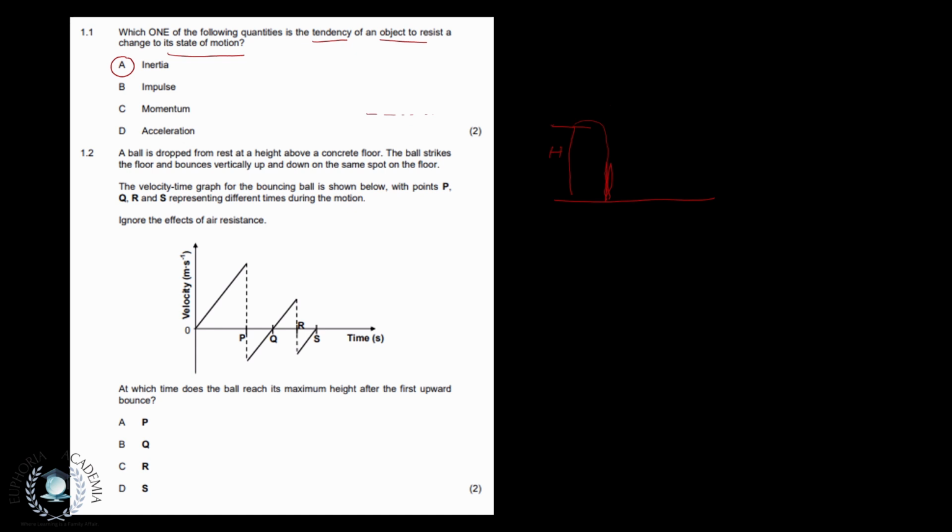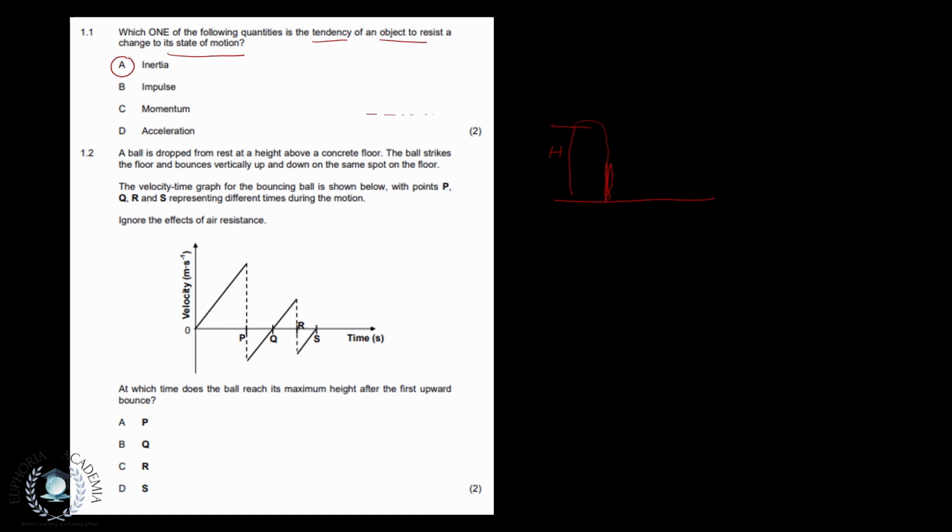Apparently, the velocity time graph for the bouncing ball is shown with points P, Q, R, and S representing different times during the motion. We should ignore the effects of air resistance, which tells us that this is a free fall question. At which time does the ball reach its maximum height after the first upward bounce?